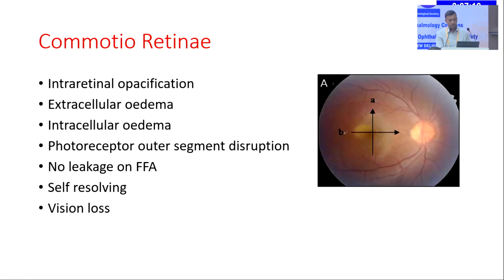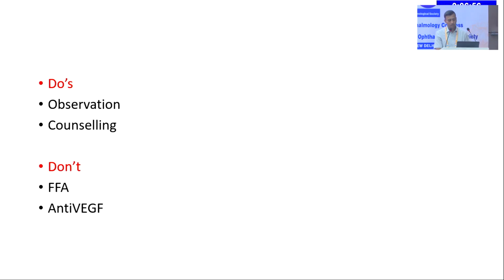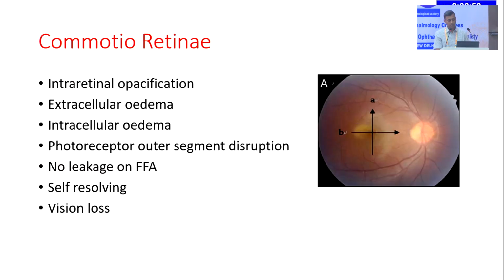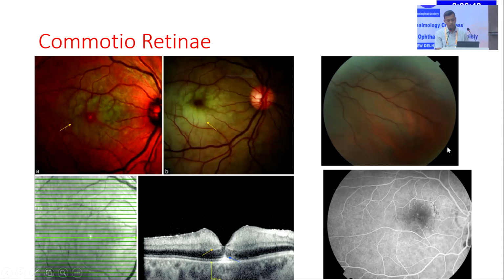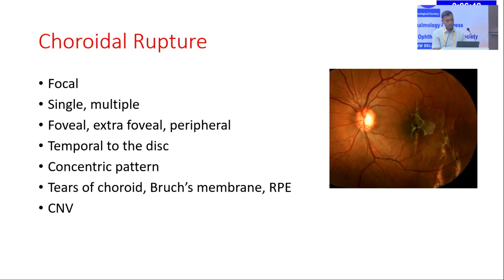So commotio retinae is mainly because of the outer photoreceptor disruption, and generally there is no leakage on fundus fluorescein angiography. So patients have to be counseled that it is generally self-resolving, and if the damage is not that great, then it can slowly cause some vision gain. But one thing is that you have to do a peripheral fundus evaluation, especially the peripheral fundus, to look for any breaks, because blunt trauma is associated with peripheral breaks or dialysis.